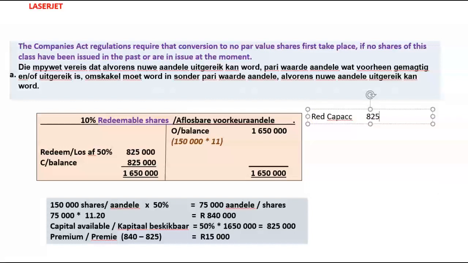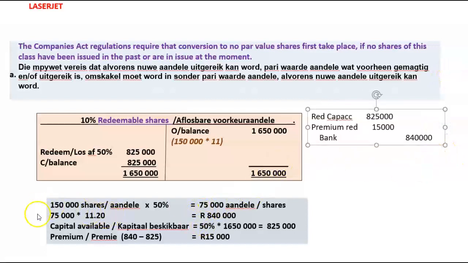The amount of 825,000 Rand. Then we're going to have a premium on the redemption of 15,000 Rand. And how much are we going to pay them out at the end of the day? Bank. 840,000 Rand. I'll just make it a bit bigger.